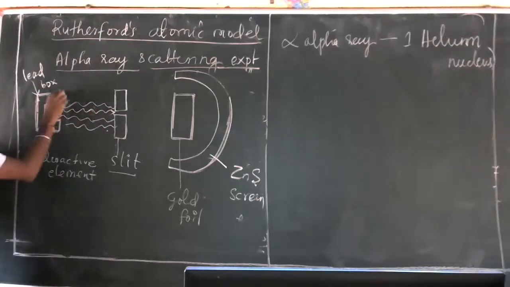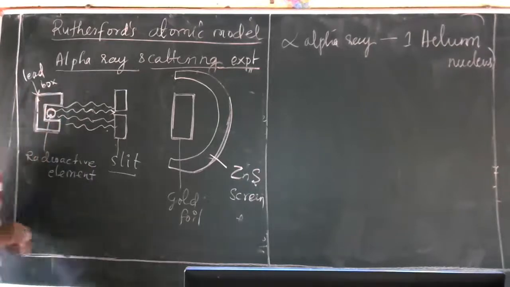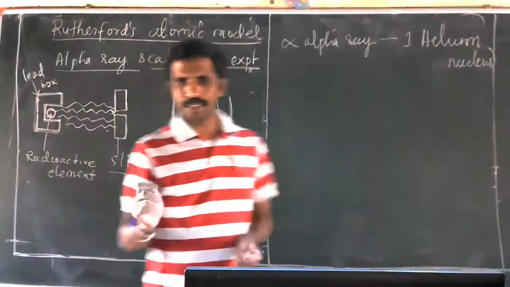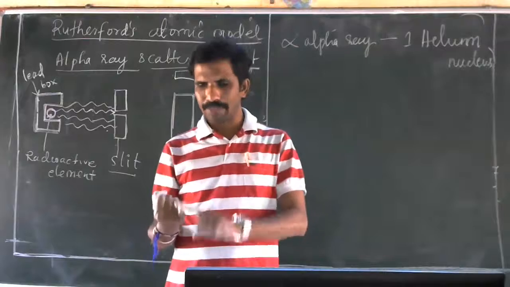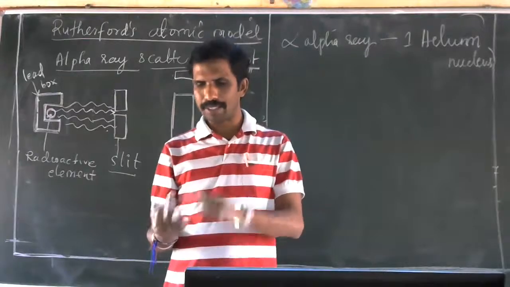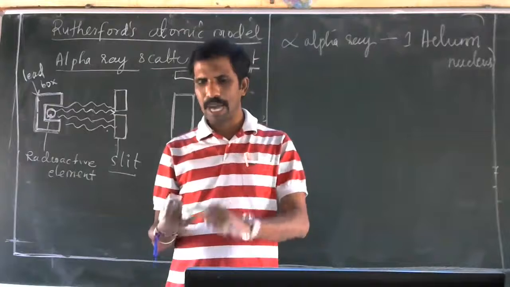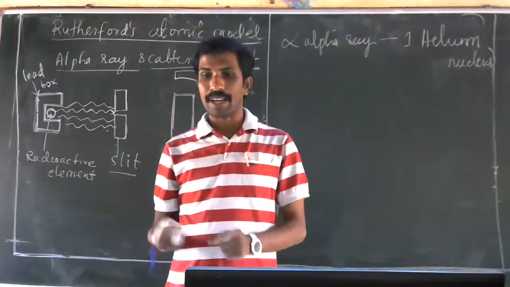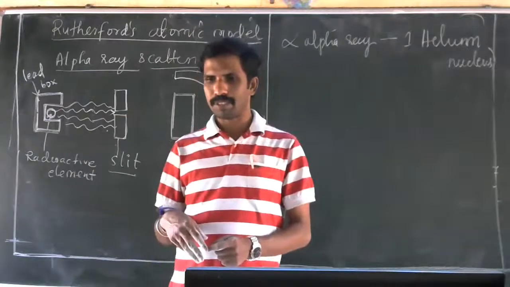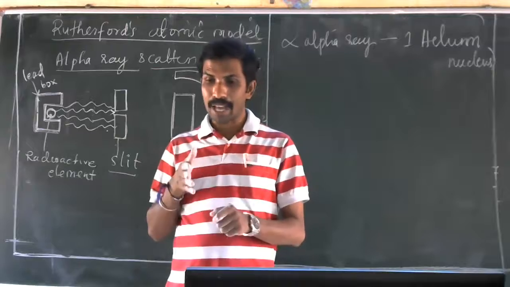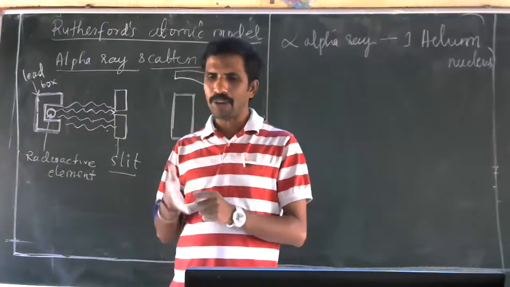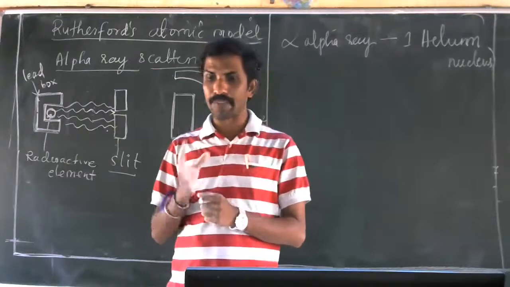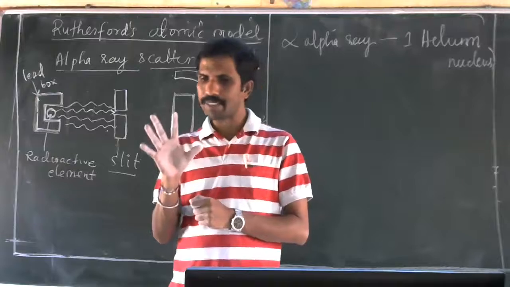Why is it kept in this lead box? There is a reason for that. The radioactive elements are actually dangerous. They produce a lot of rays. Like alpha rays, they produce gamma rays and beta rays. These gamma rays are very dangerous, and can enter our cells. They have high penetration power and very high frequency.